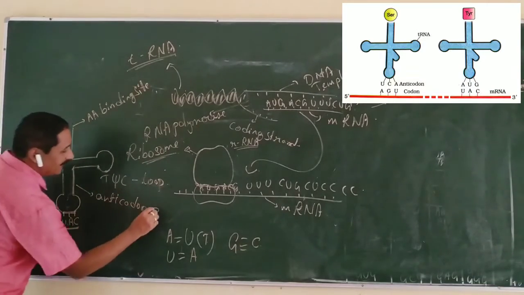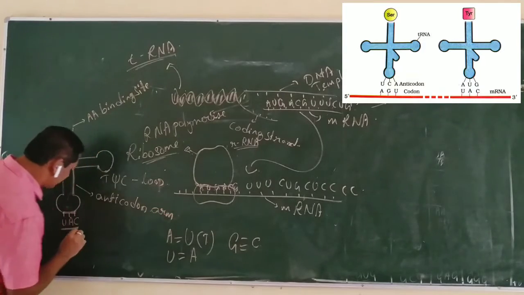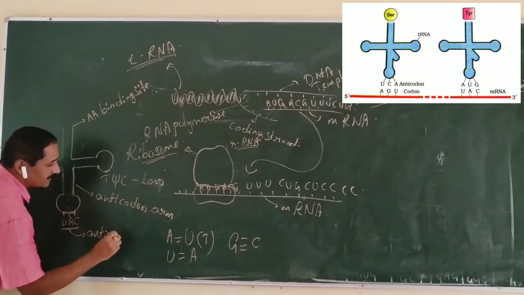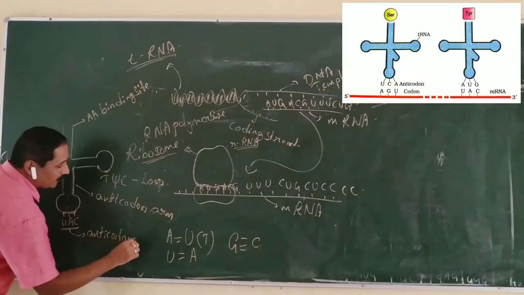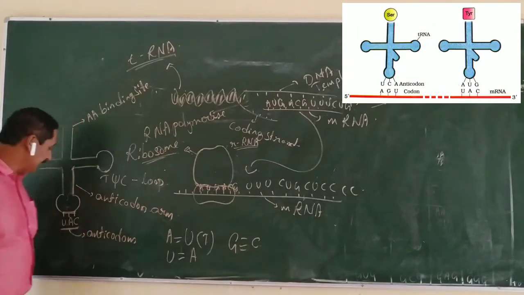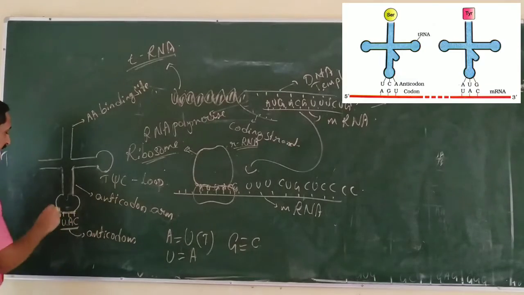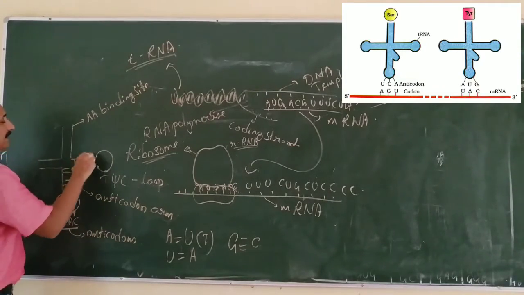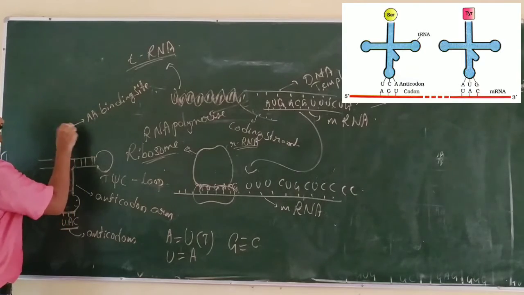So this is the tRNA that contains the specific anticodon, which is complementary to the codon present over mRNA. UAC is the anticodon. Unpaired bases are present along with the double stranded foldings of this tRNA.